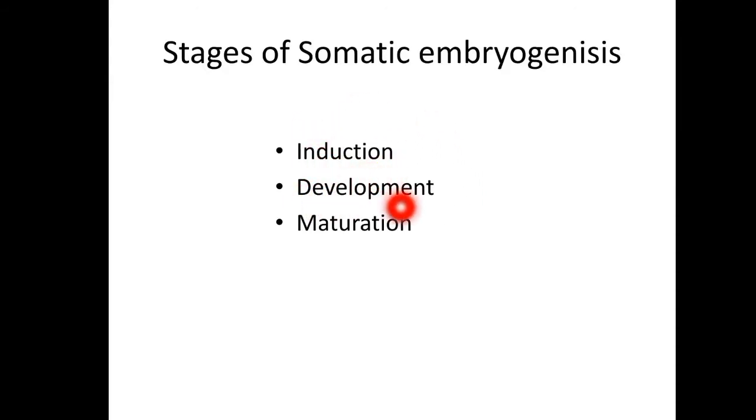And then development means there is a callus formation on the explant. Okay, and then the auxin medium must be freed here. So in the development process, after formation of the callus, the callus-formed explant must be freed from the auxin medium, and then the clusters of cells are known as the pre-embryonic mass of cells, and they have cytoplasmic cells in them, and they are also called the pre-embryonic masses, that is known as the PEMs.